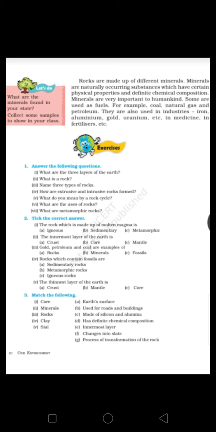The other model you can make is the interior of the earth. You might have seen last year's students preparing this model. You can take the help of videos. You have to prepare either the interior of the earth or the layers of the atmosphere. Both are very easy. Prepare any one during your vacations, and also complete your work and revise all the work done till now.